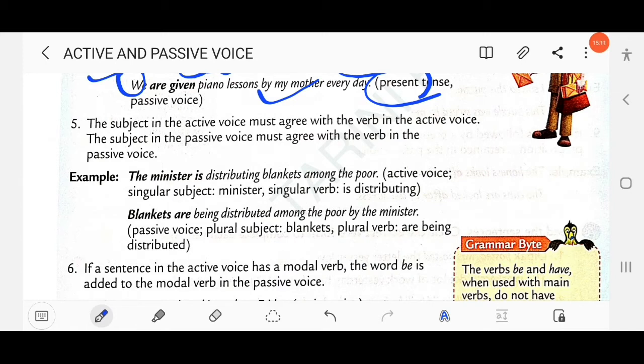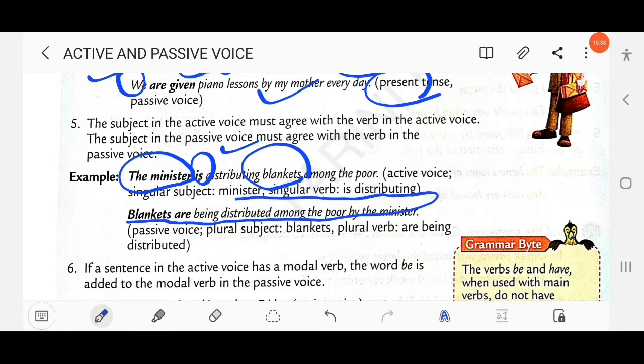Here the minister is distributing blankets among the poor. Active voice subject is singular, the minister, and singular verb is also used, is. But while changing to passive, you have to follow the object. You have to follow whether the object is singular or plural. Here the object is plural, blankets. So yes, the verb will also be used in plural. Blankets are being distributed among the poor by the minister. Okay. So this is the most important rule you have to remember. This is one type we can say subject verb agreement.